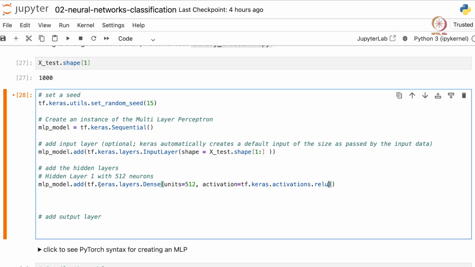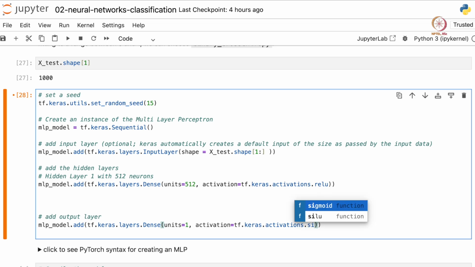So this is our hidden layer, and finally we need to add an output layer. We use the same Dense class, just that we are predicting just a true or false value. So there should be just one neuron in the output layer, and the activation function should be a sigmoid, because it's a classification problem and sigmoid will always return a value between 0 and 1, and we can decide a threshold value beyond which the results will be 1 and below which the results will be considered as 0.